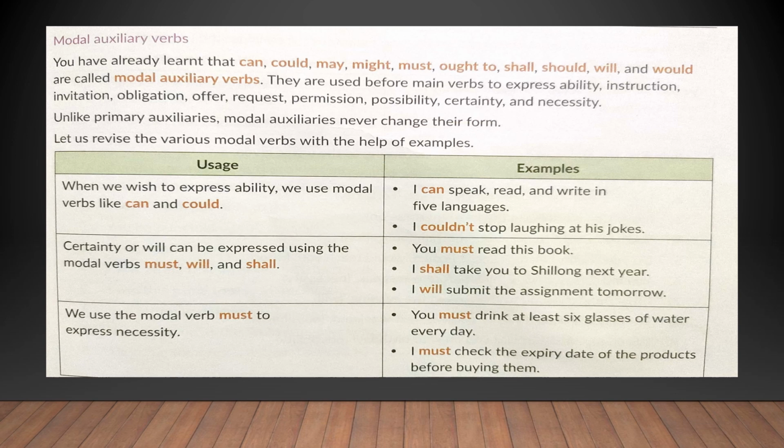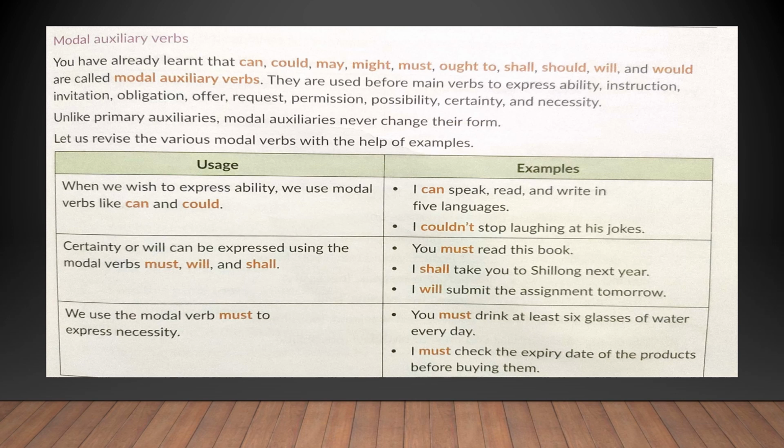When we wish to express ability, we use modal verbs like can and could. Ability means the strength or capacity to do something. I can speak, read and write in 5 languages. I couldn't stop laughing at his jokes. Can and could are used in these sentences to express ability.